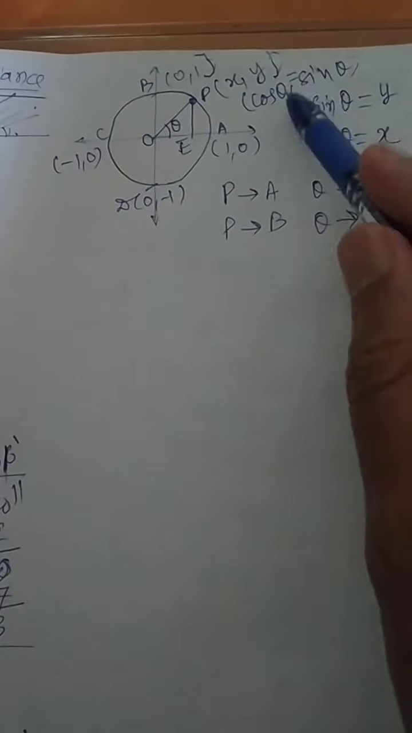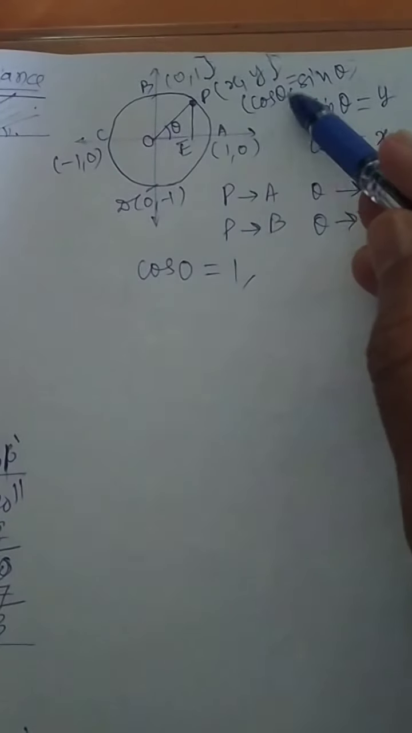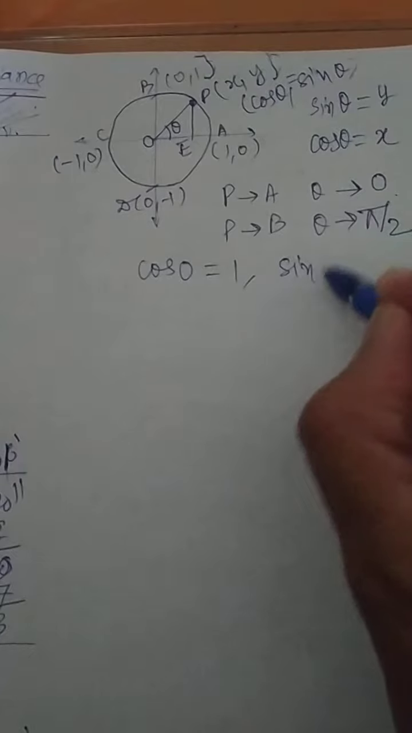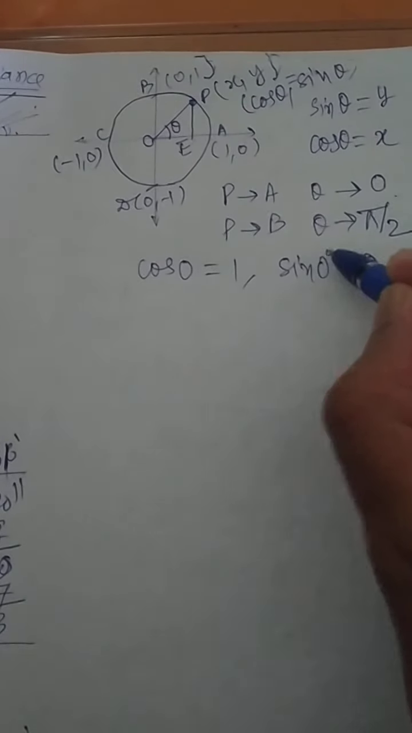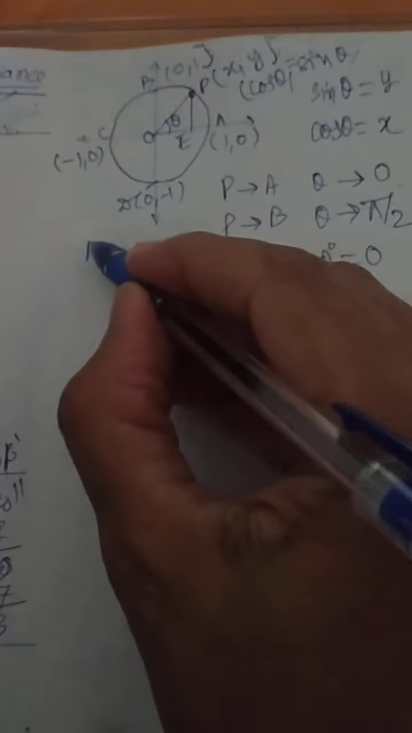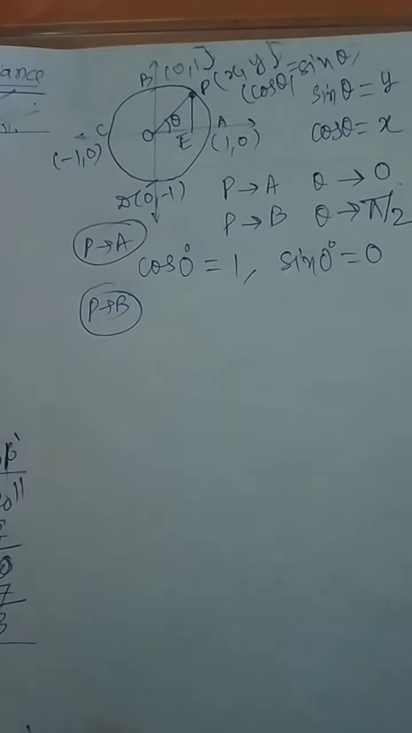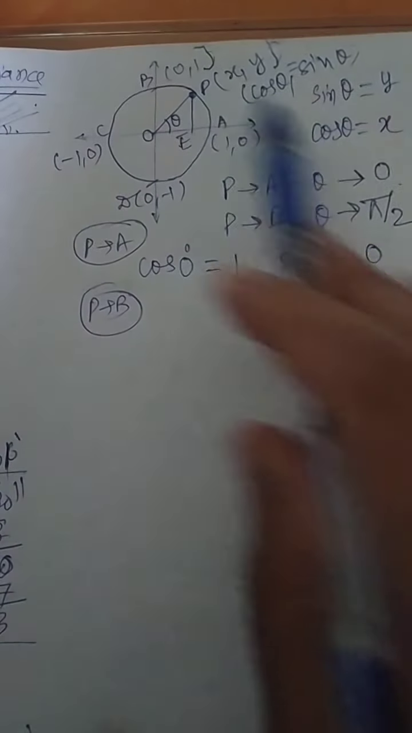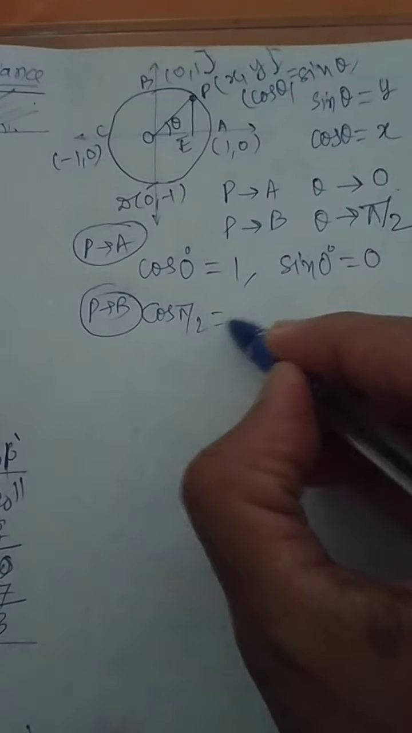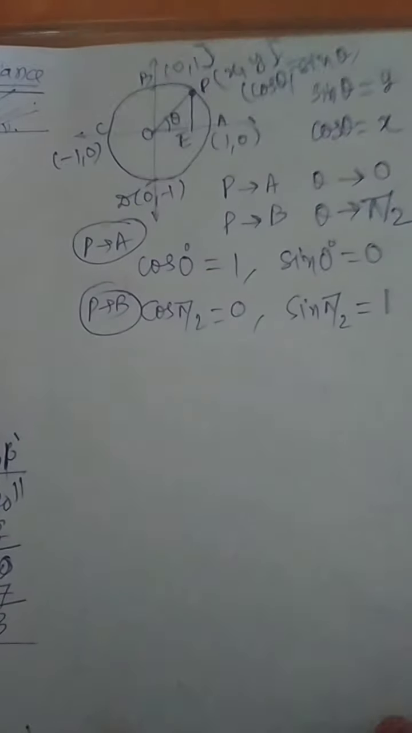Cos of 0 will be equal to 1. Are you getting? Cos of 0 will be equal to 1. Sin of 0 will be equal to 0. This is 0 degree. Okay. This is whenever P is coming to A. If P comes to B, then angle will be what? 90. We talked about 90. Then first value always gives you cos. Cos 90 is 0 and sine of 90 is nothing but 1.